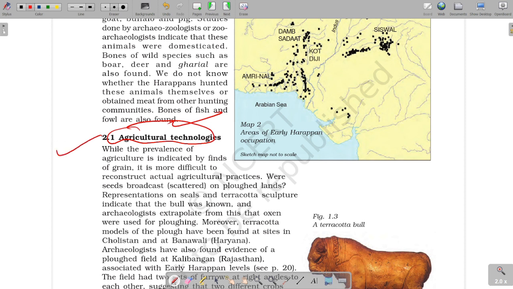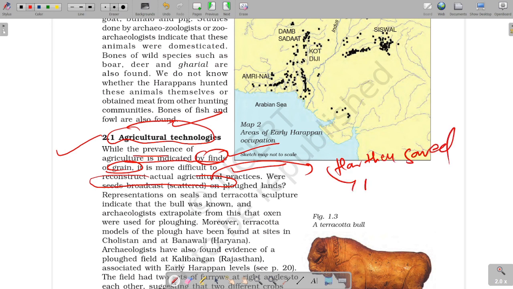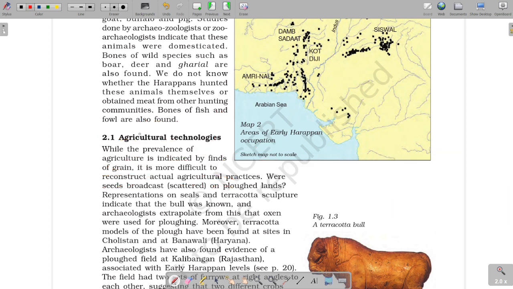The agricultural technologies. There was a prevalence of agriculture as we find from grains. But it is difficult to reconstruct the exact agricultural practices. By exact, what do I mean? How they sowed grains, how they did harvesting, were they for trade or self-consumption? These can't be said with clarity.